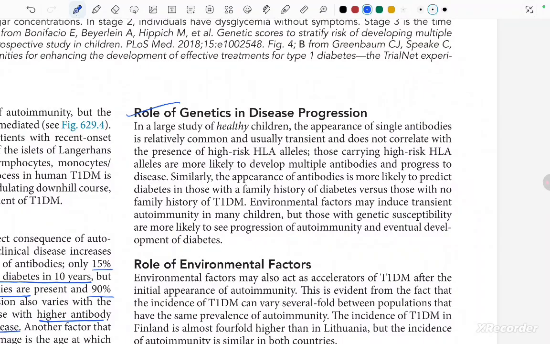In large studies of healthy children, the appearance of single antibodies is relatively common and usually transient and does not correlate with the presence of high-risk HLA alleles. Those carrying the high-risk HLA alleles are more likely to develop multiple antibodies and progress to disease. Similarly, the appearance of antibodies is more likely to predict diabetes in those with a family history of diabetes versus those with no family history of type 1 DM.